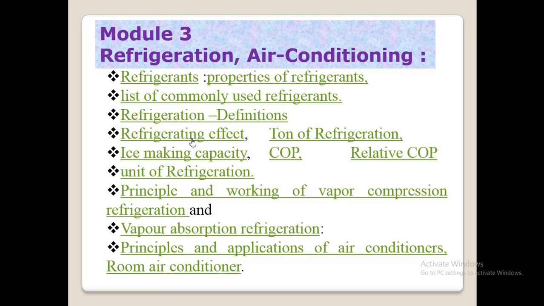And some of the very important definitions are there in that: refrigeration effect, ton of refrigeration, ice making capacity, COP, relative COP, and unit of refrigeration. Next, let us discuss that there are two types of refrigeration, that is principle and working of vapor compression refrigeration and principle and working of vapor absorption refrigeration system. And then we have, regarding air conditioning systems, principle and applications of air conditioners. That is, we have one thing called a room air conditioner. Under that we need to discuss all these things.